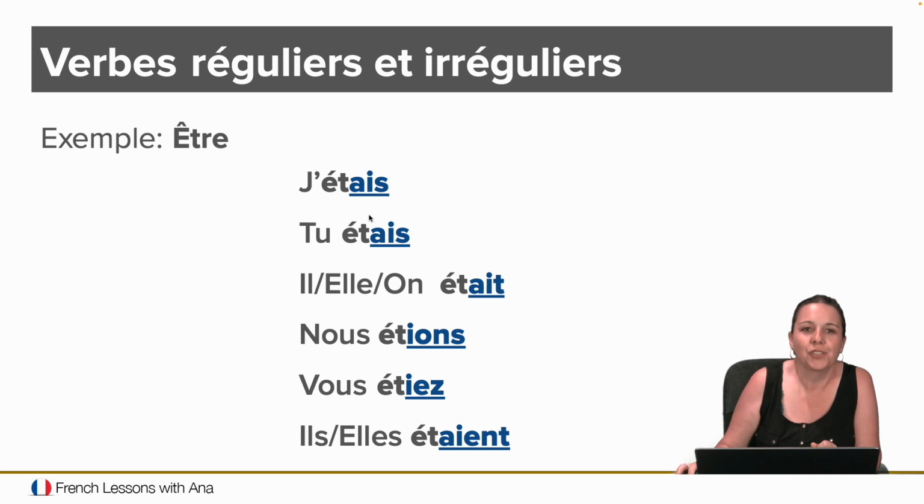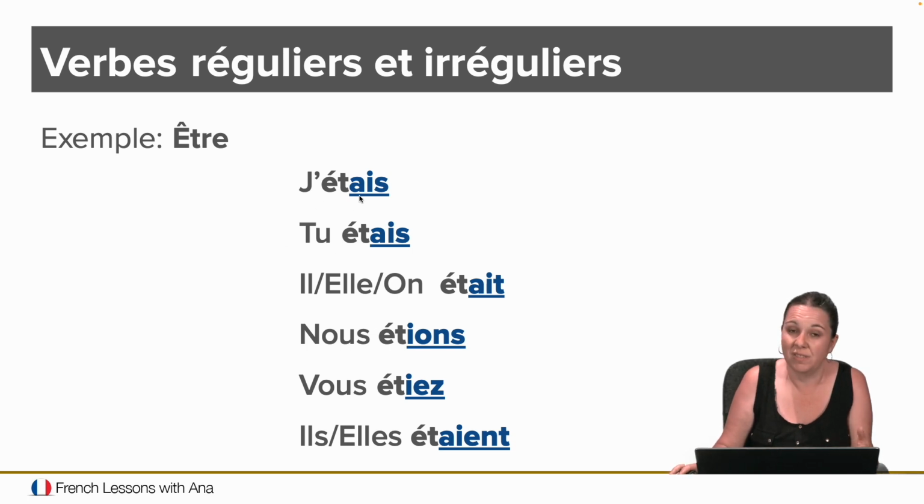So here you go. J'étais. The endings are the same. Tu étais. Il était. Elle était. On était. Notice that here I have a vowel, and that carries over. On était. Nous étions, right? So you have the S here. You will have to have the Z sound. Nous étions. And then vous étiez, same thing. Vous étiez. Ils étaient. And elles étaient. Okay? So that means I used to be or I was being something. Okay? I used to is the common thing here.